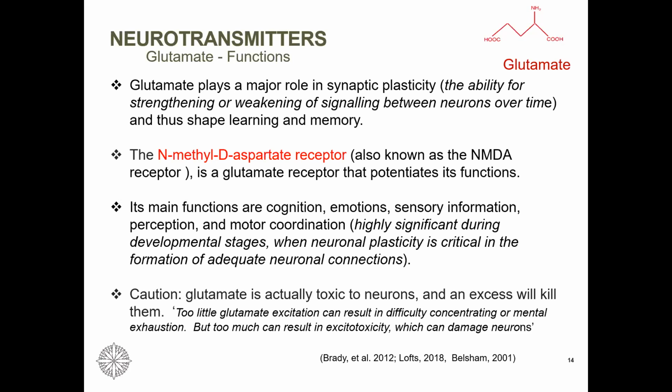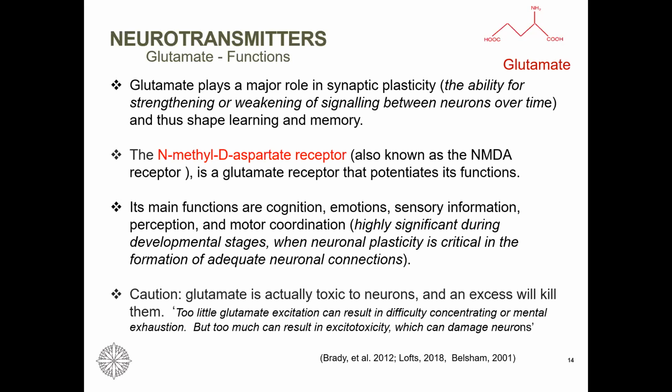There's a lot of emerging data about the importance of this receptor, but for this session, remember that the name of the glutamate receptor is N-methyl D-aspartate receptor. Its main functions are cognition, emotions, sensory information, perception, and motor coordination. So very important for neuronal plasticity.